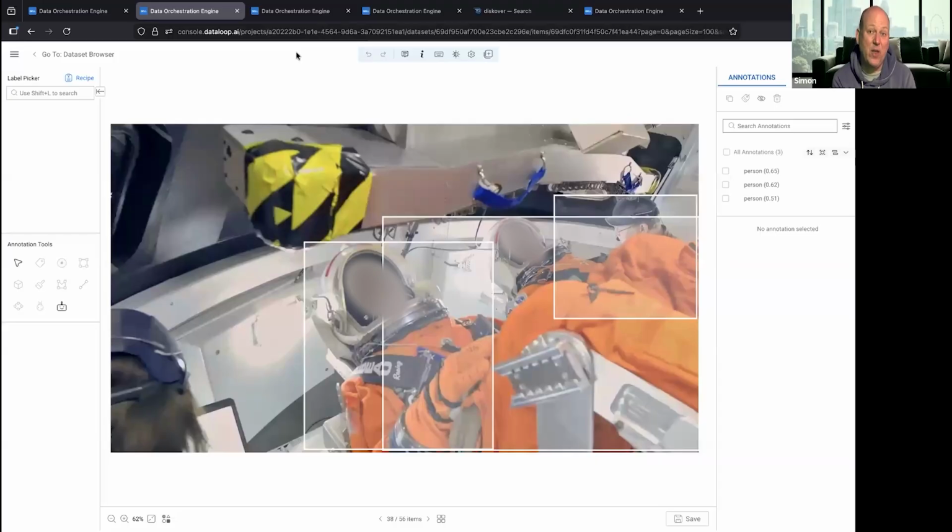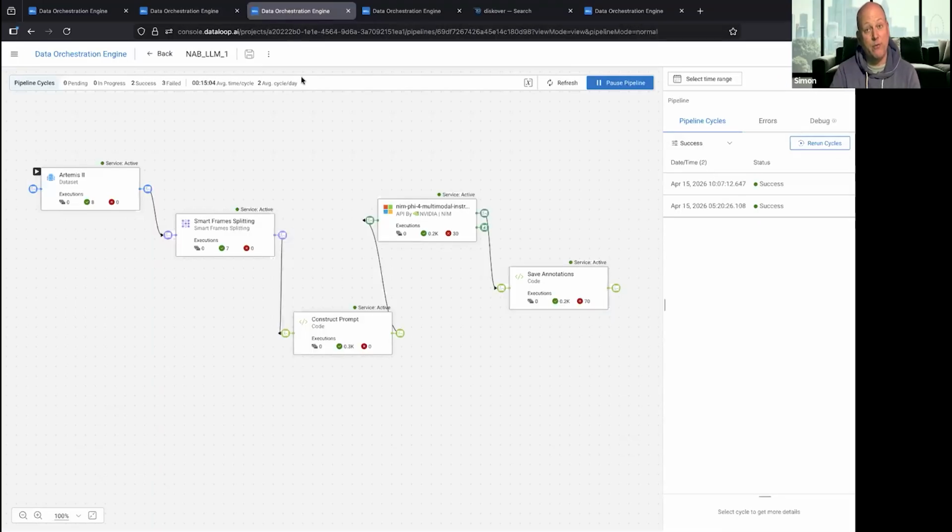So how can we take that further? How can we do more advanced object detection or more advanced image analysis? Well, great. We can just choose a different algorithm, a different model. And here's a much more complex pipeline that we've done that enables us to do exactly that. So this pipeline starts with the same data set. The first thing it does is break that data set up into those keyframes, again, just like we did before, breaking up the keyframes to give us a representative sample of each scene in the video.